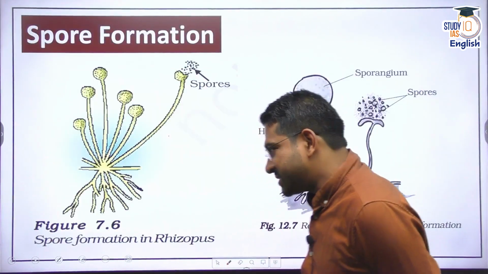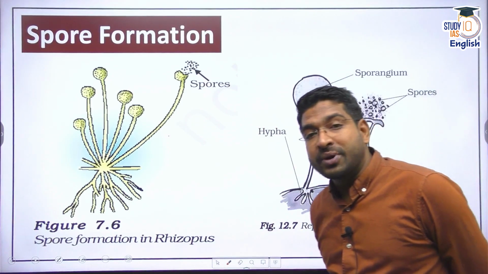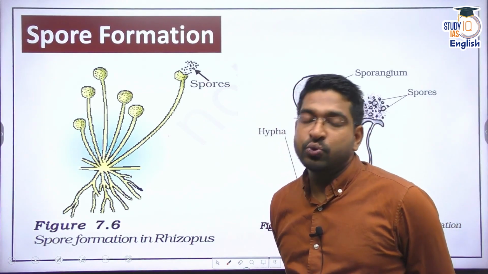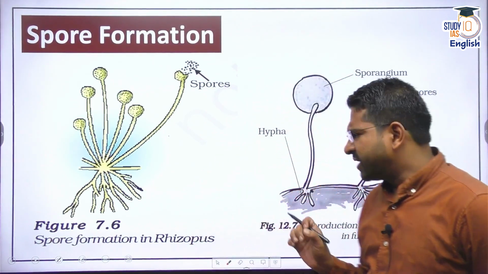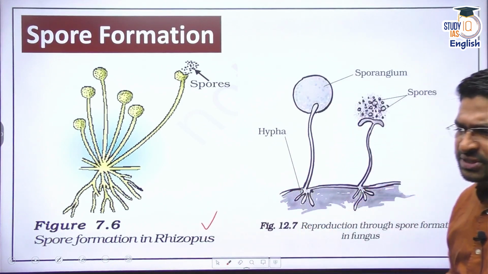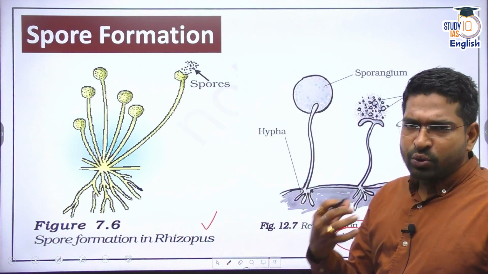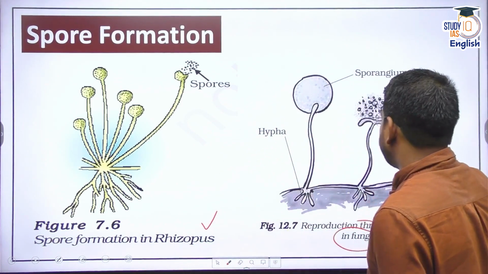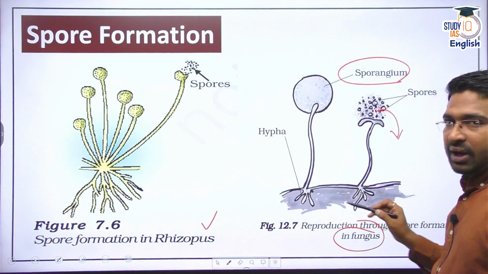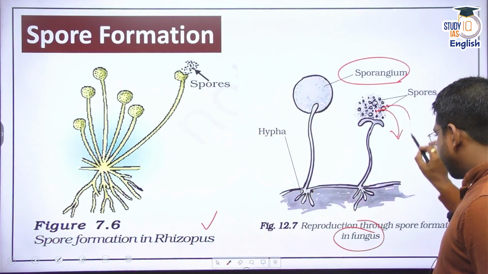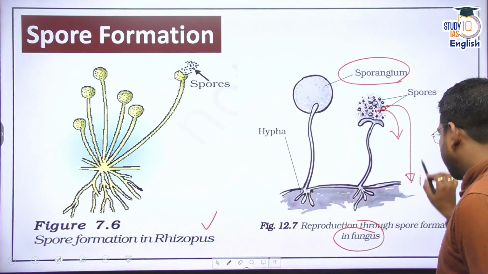Now, apart from this, we also have one more method of asexual reproduction called spore formation. Asexual reproduction through spores is predominantly seen in fungi, for example the fungus Rhizopus. This is also seen in different fungi. Now, what happens in a fungus when it grows, when it matures? It grows a sporangium. And this sporangium, when it bursts, it leaves spores. And once this spore touches a moist surface, or I would say if it touches the soil, another fungus is grown.